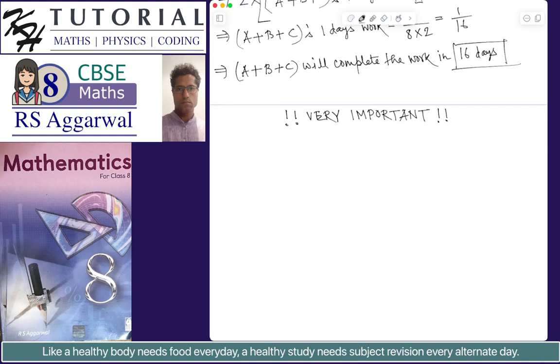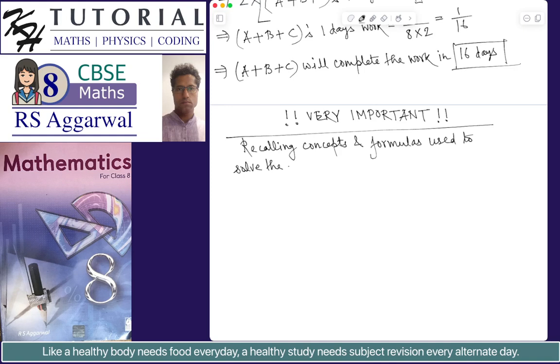So very important. What is very important? Recalling the concepts and formulas used to solve the problems. Now, obviously, the first two general rules are the fundamental concepts that have been used to solve the problems.